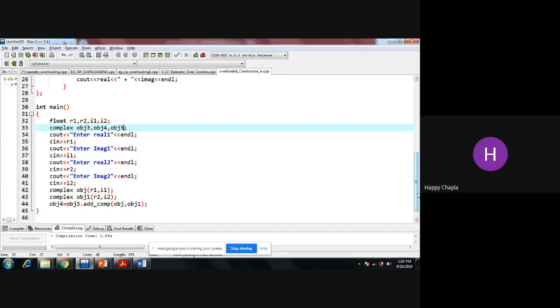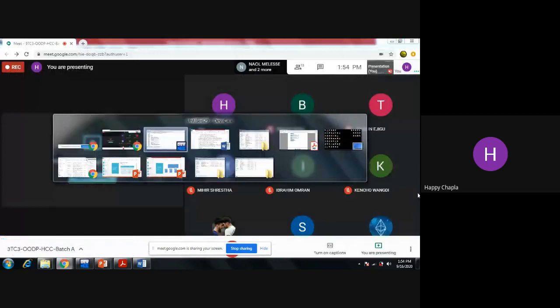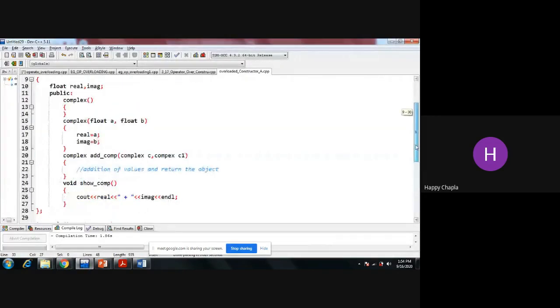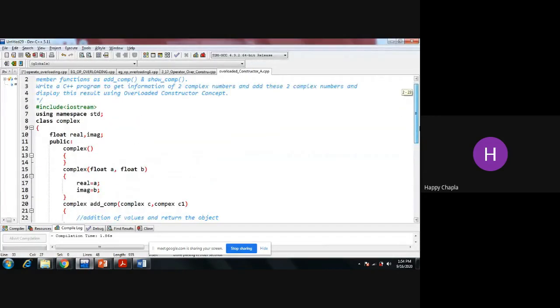And today we completed the same question using the operator overloading concept. So just try to complete it. If you have any doubt or are facing any error, just let me know.